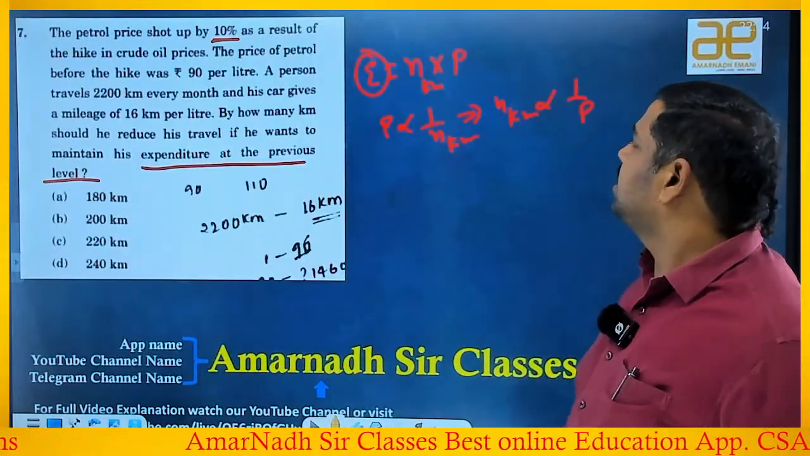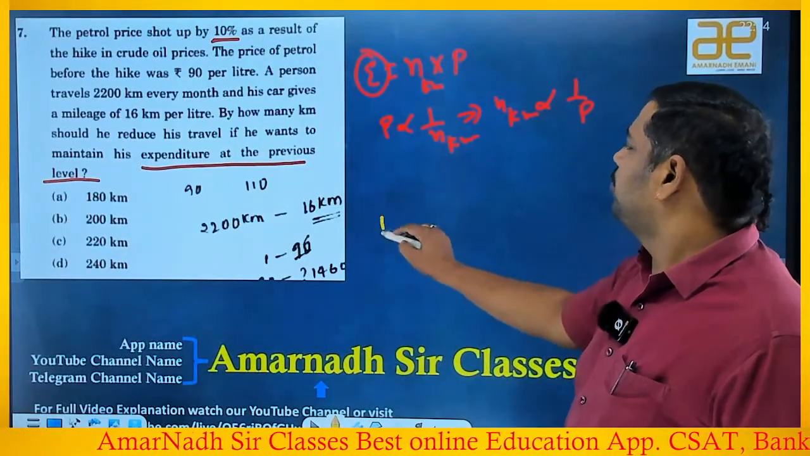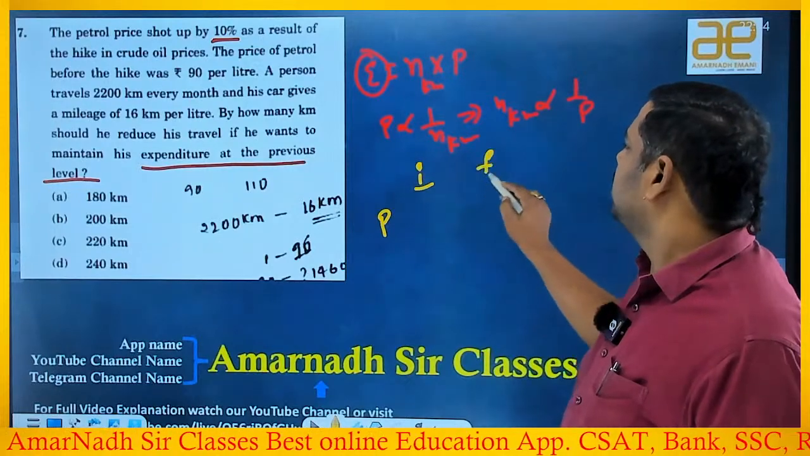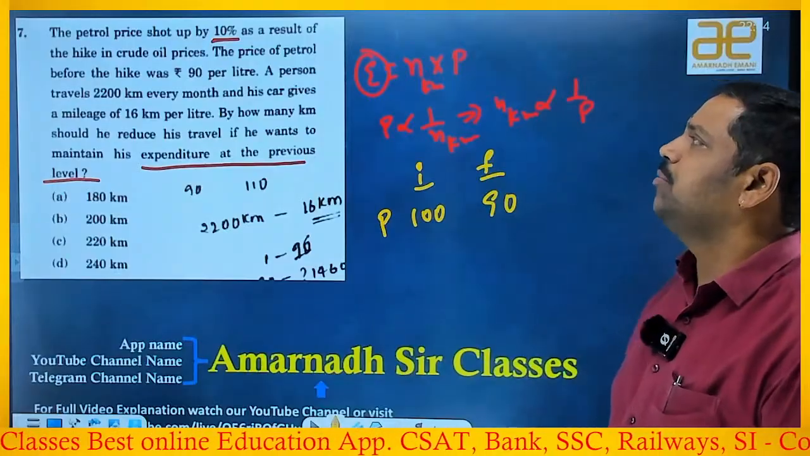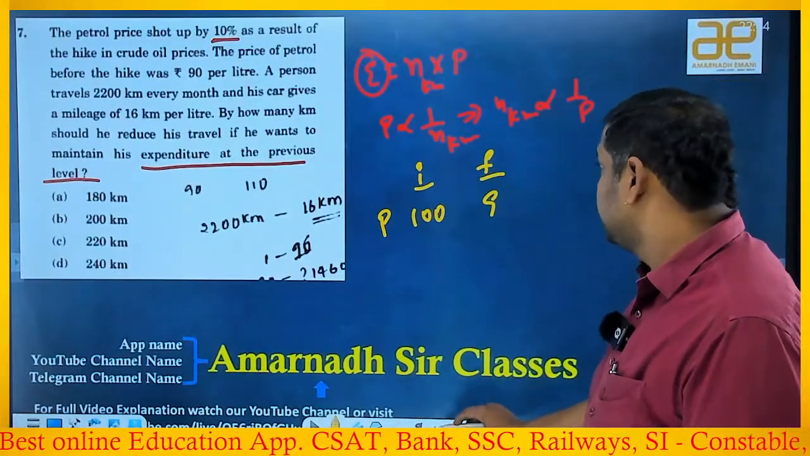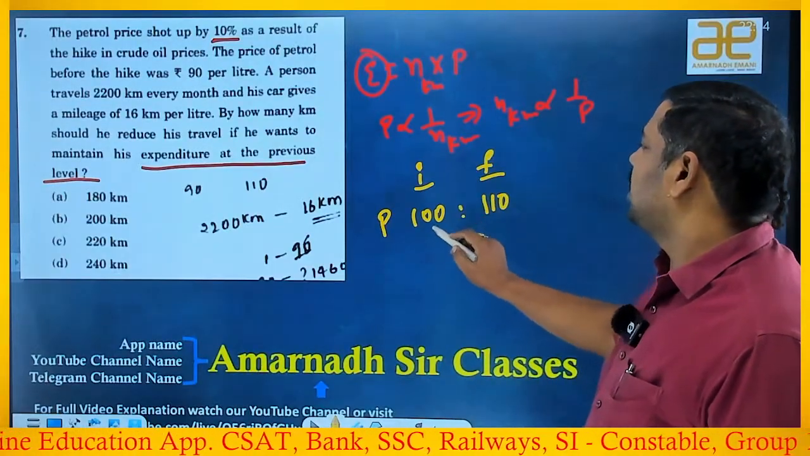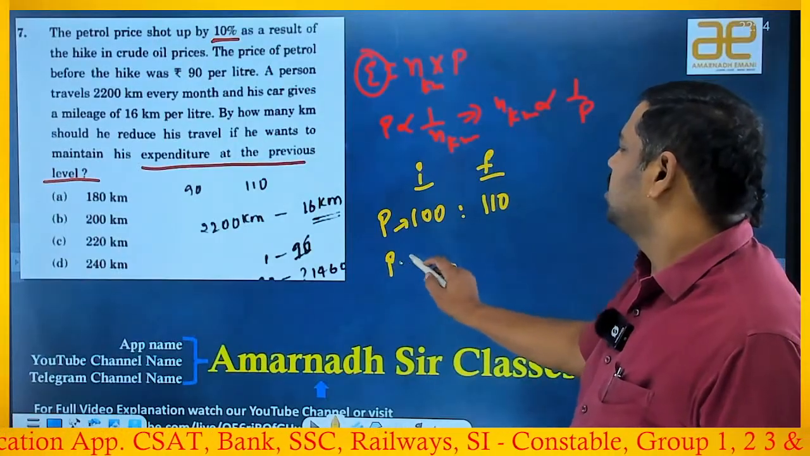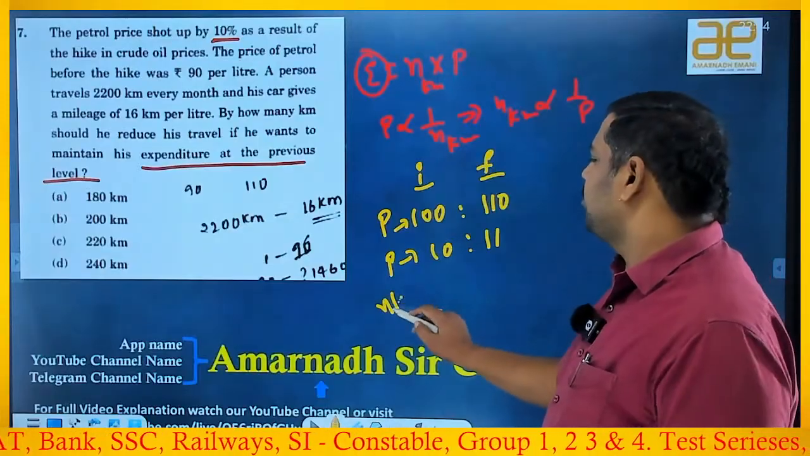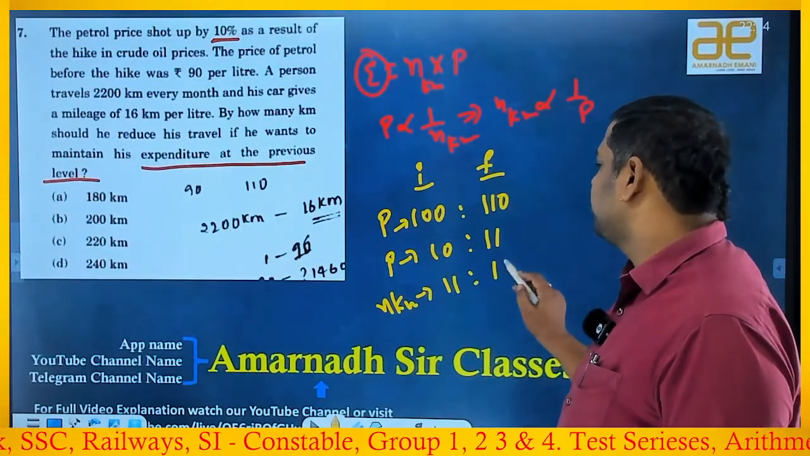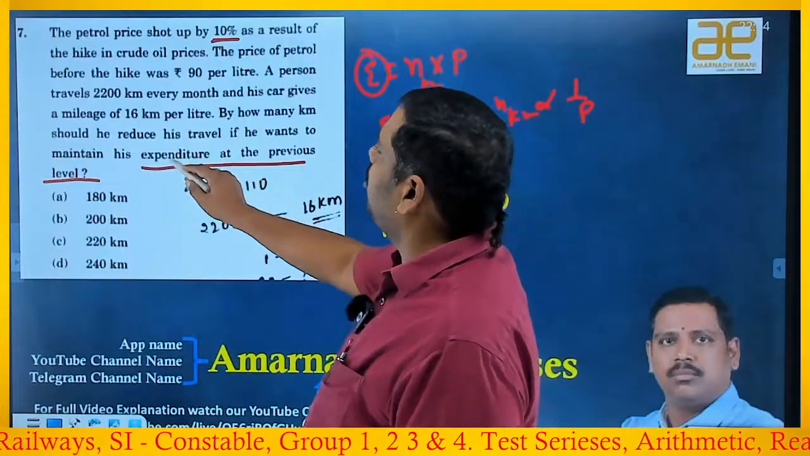Now what I can say is, the price, if you observe, initial and final. If initially it is 100, 10% decrease, now it is 90. Sorry, shot up by 10%. So increase by 10%, so 110. So the prices ratio is 10:11. Then automatically the number of kilometers will become inverse, right? 11:10. Initially he used to travel how many kilometers?